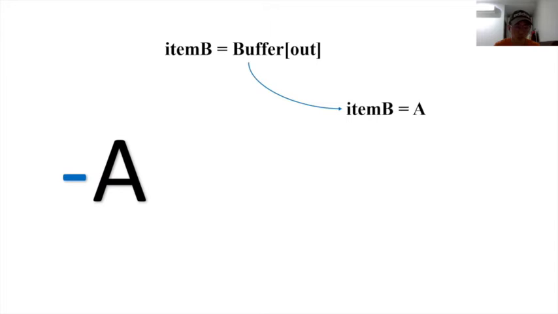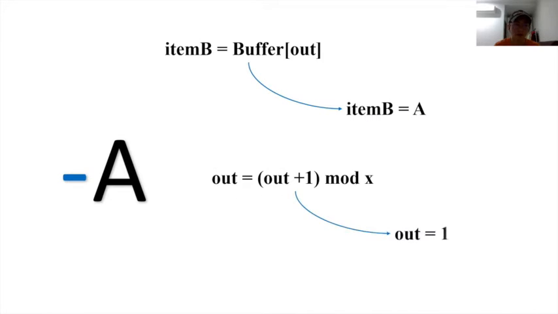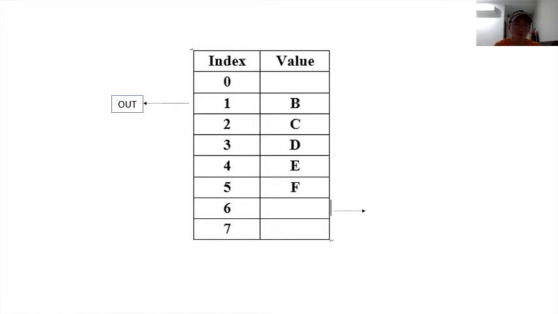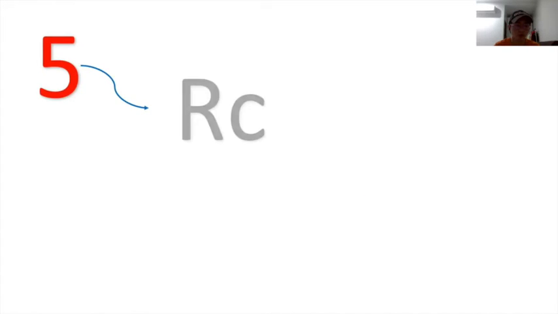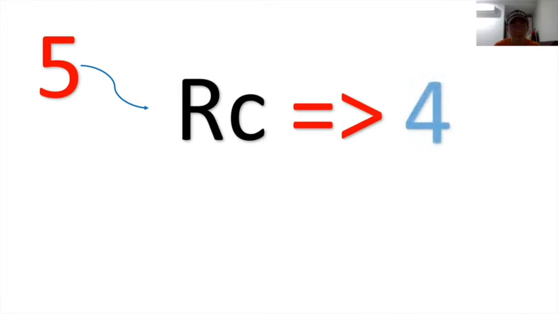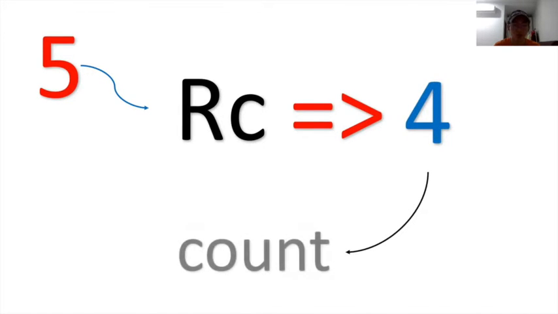Well, let's try consuming the first element A. It will enter the consumer function, and item B equals buffer out will make A equal to item B. And out is now equal to 1 after mod X. Let's have a look at the new buffer list. The out is now equal to 1 and in remains the same at index 6. In the count function, the 5 is copied to register RC, and RC is decremented to 4. The RC equal to 4 will be stored into count.